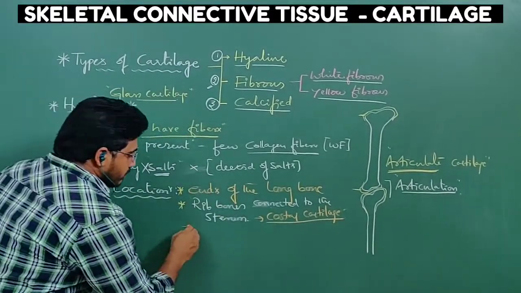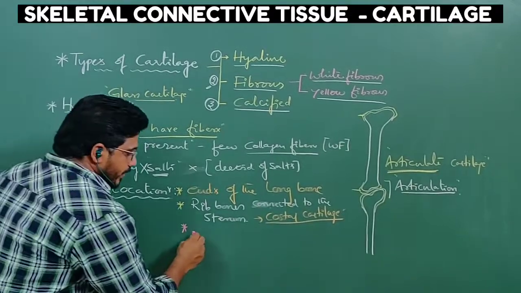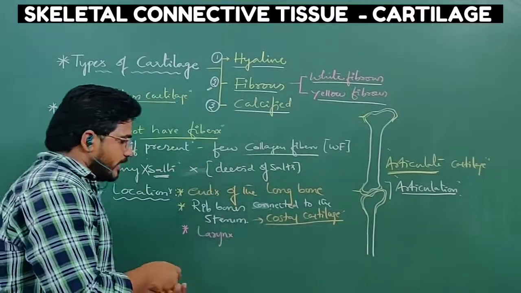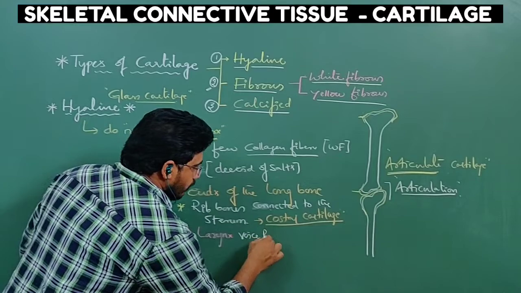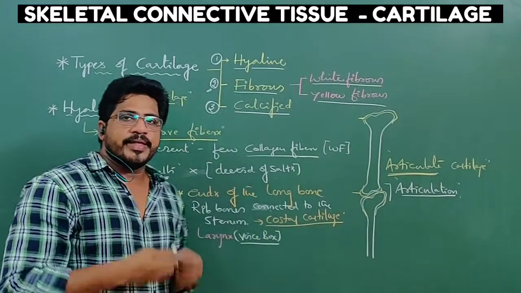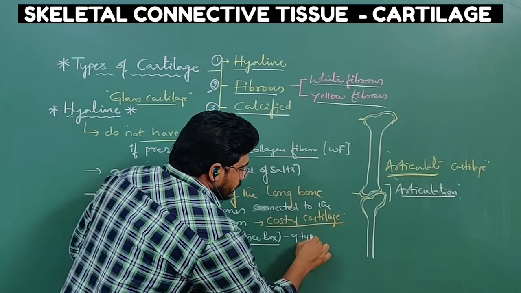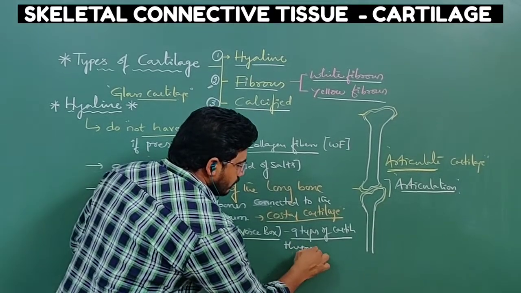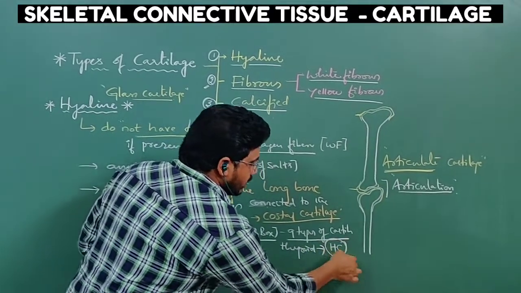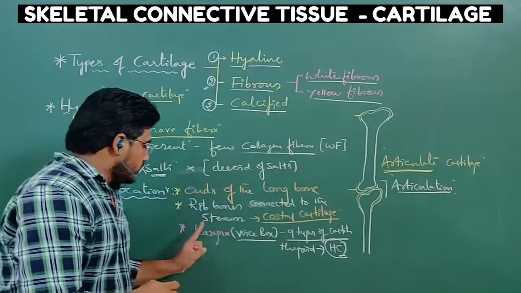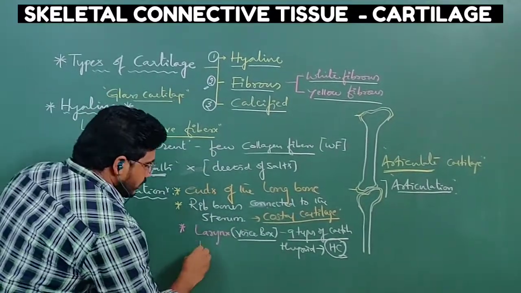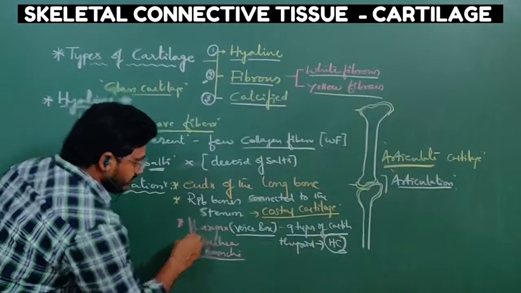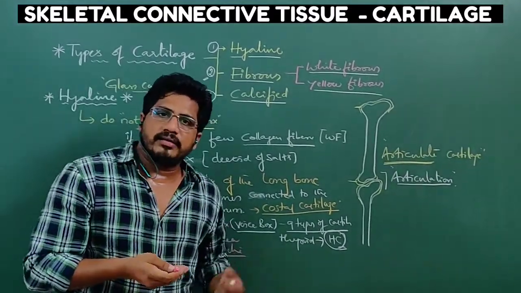If we observe another location where hyaline cartilage is present, it is present in the larynx, the sound box, where voice can be produced. This is called the voice box. This larynx is made up of 9 types of cartilages. In that, thyroid cartilage is present. It is made up of hyaline cartilage. HC is the short form. So this larynx as well as trachea and bronchi, all these 3 are made up of hyaline cartilage.